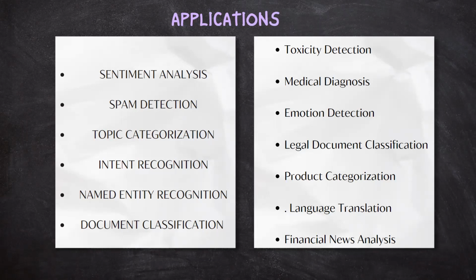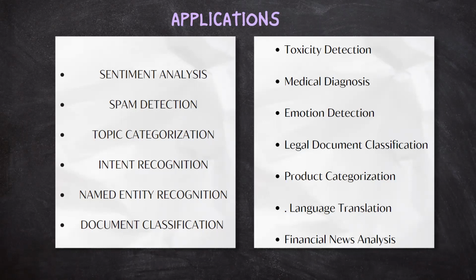Language identification. Determining the language of the given text document can be framed as a text classification problem. Document classification. Categorizing news articles, research papers, or documents into specific domains or topics. Toxicity detection. Identifying and flagging offensive or toxic content in online discussions or comments.